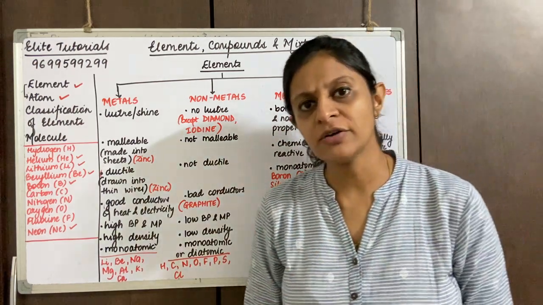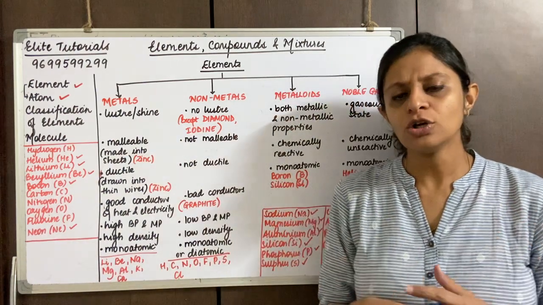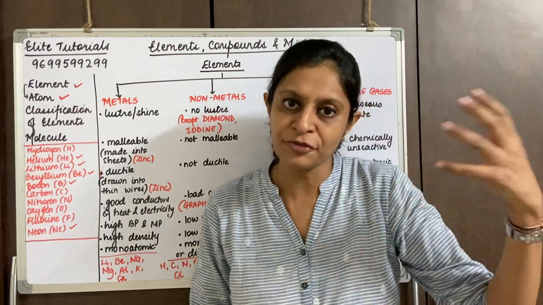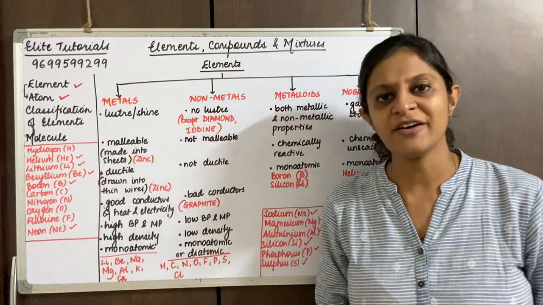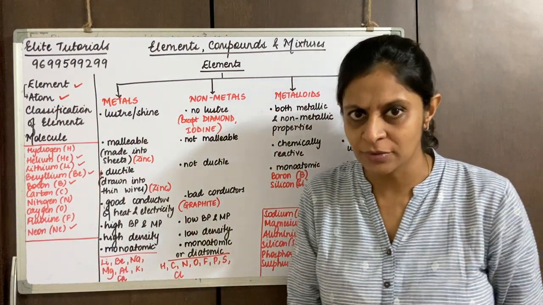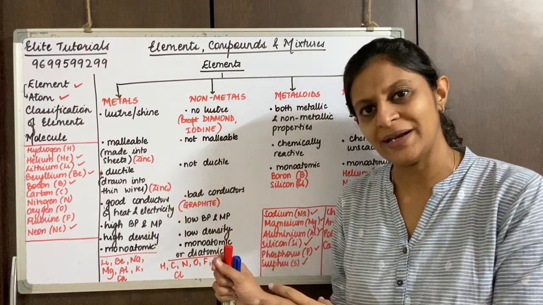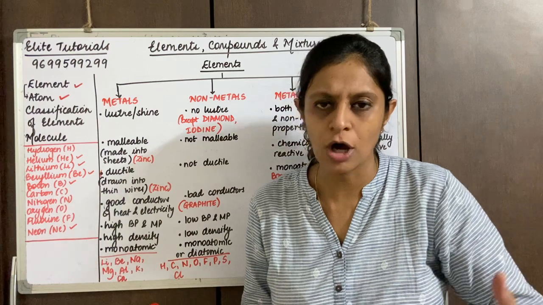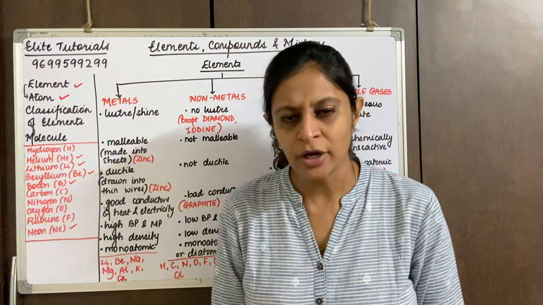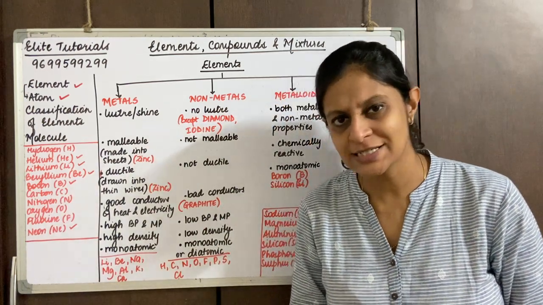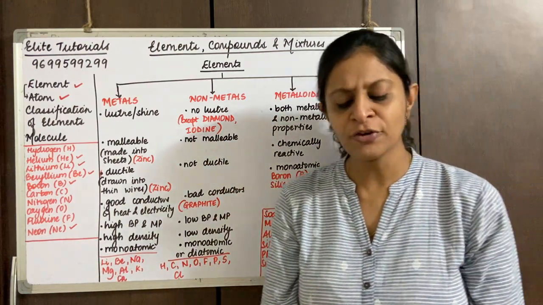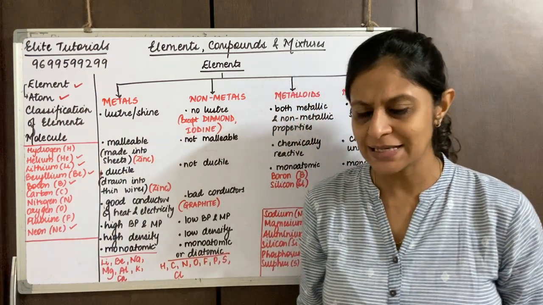Now, also given in your textbook, you'll find that the first 20 we know how to classify, but we can also learn a few more extra. A few more have been given in your textbook on page number 19. I'll just quickly read them out from the textbook. We have learned the first 20, and there are many more metals, non-metals, noble gases and metalloids. We'll just quickly see those. I can also help you with the symbols if you do not understand all of that. The list is given over there. If you have the textbook, you can refer to page number 19.